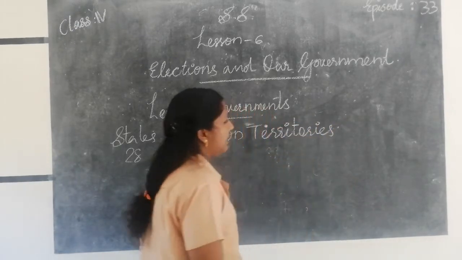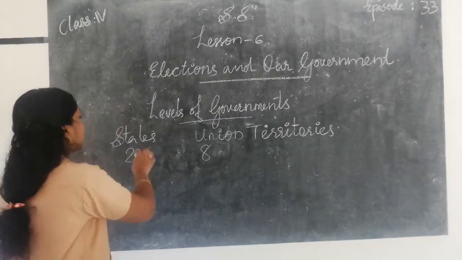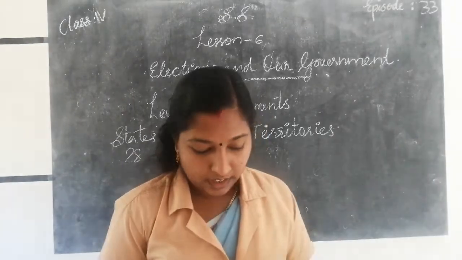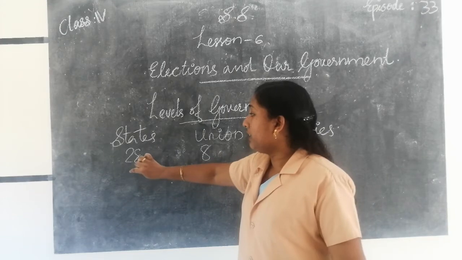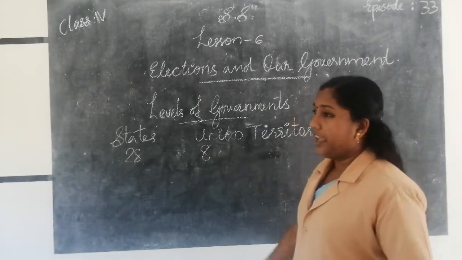In 2020, the states were reduced to 28 and the union territories were increased to 8.